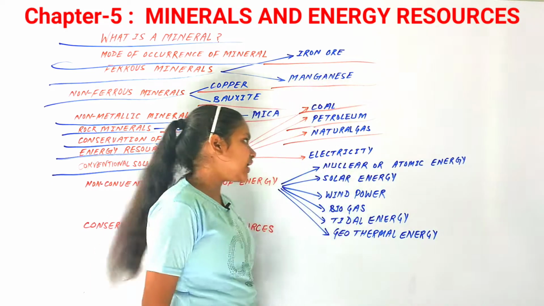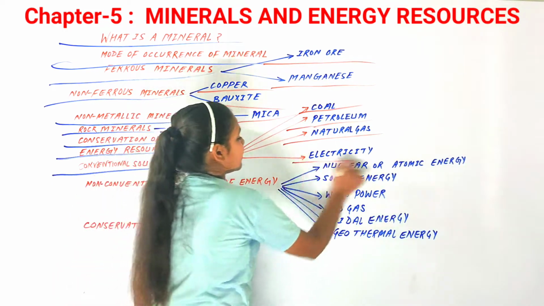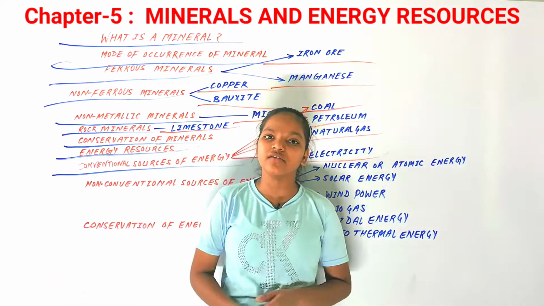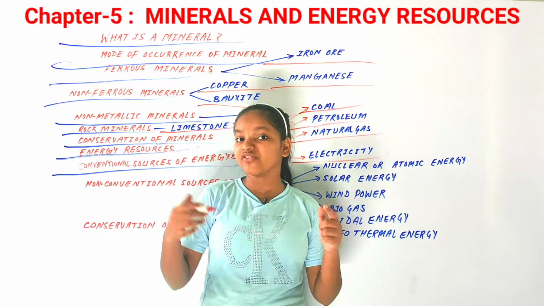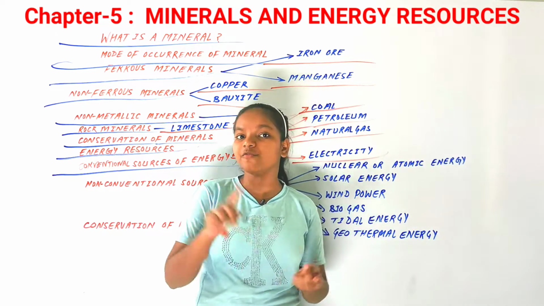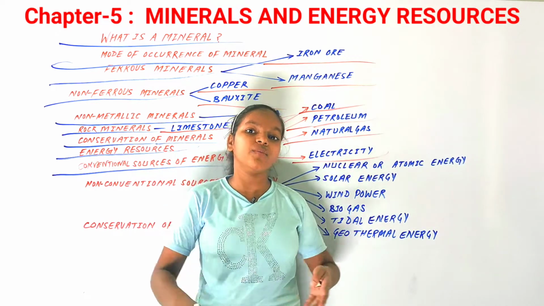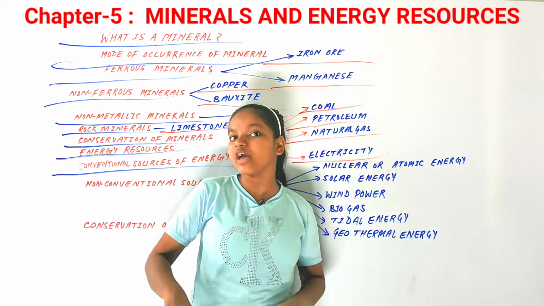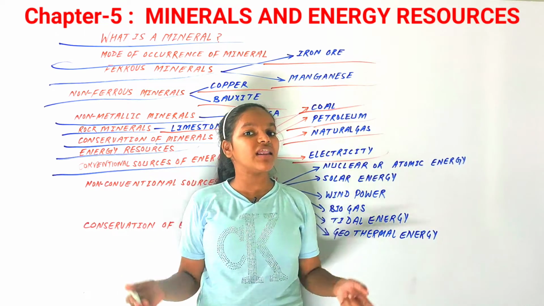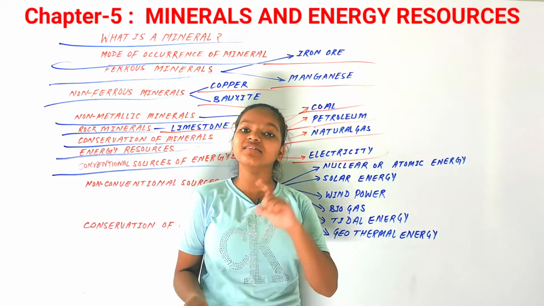After that we have the next source of energy, that is electricity. Now, electricity, as all of you know, is what you already use in electronic appliances like your refrigerator, your fan, your AC, even your mobile. Without a charger you can't run it, and the charger can only run when you have electricity. So you need electricity for all these gadgets and appliances.